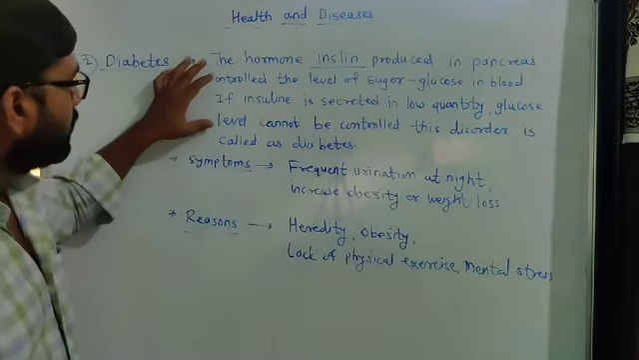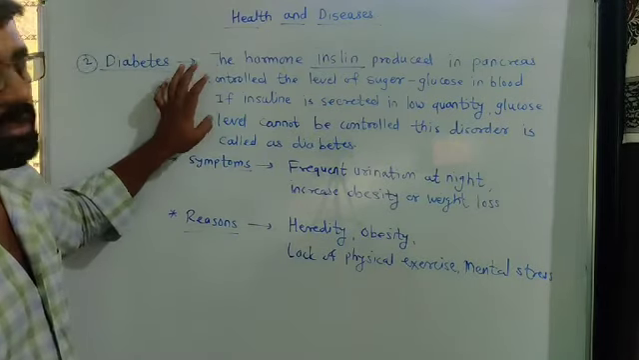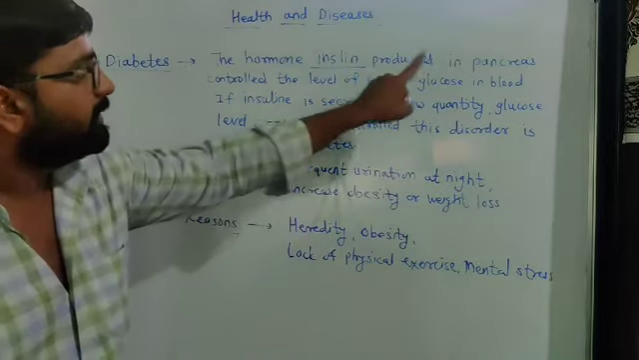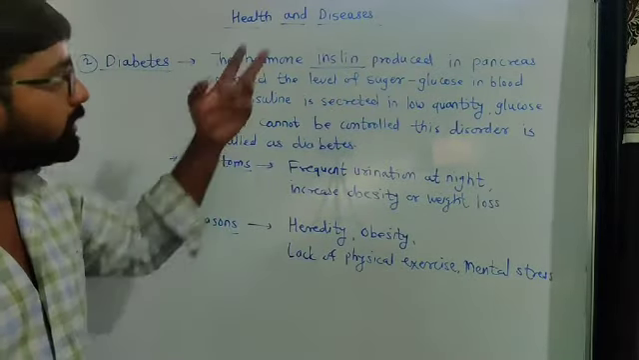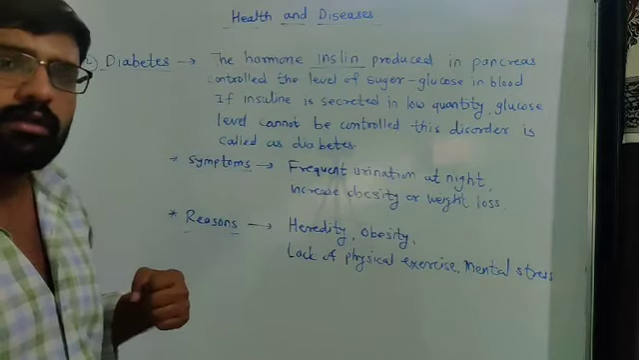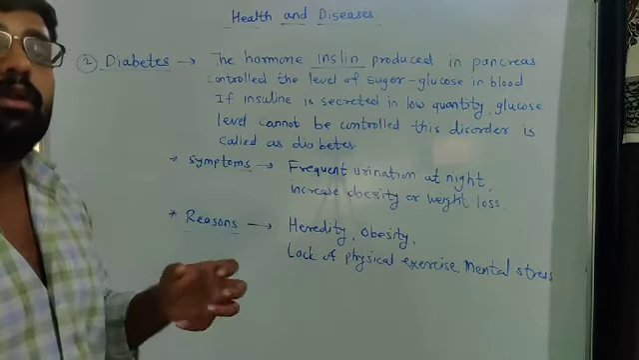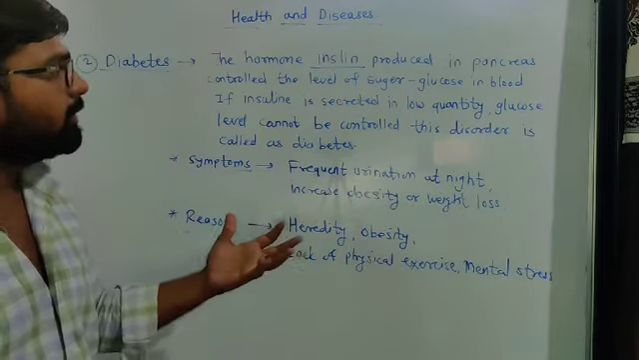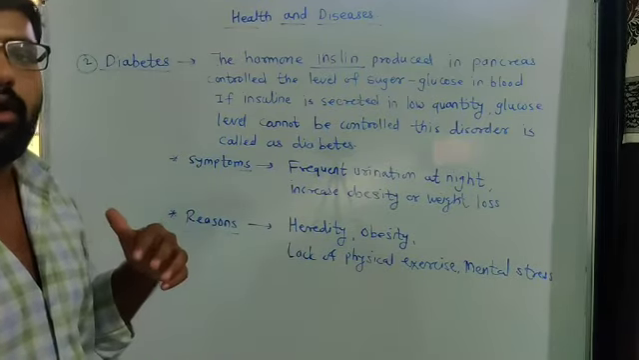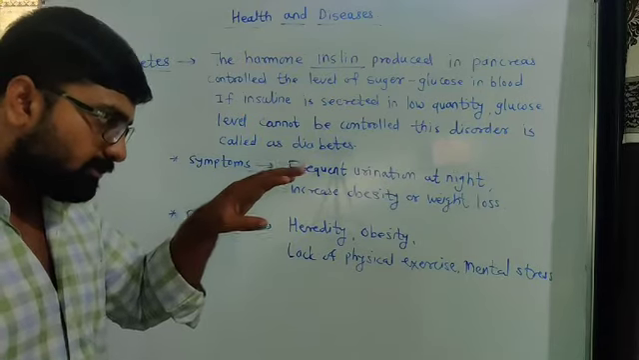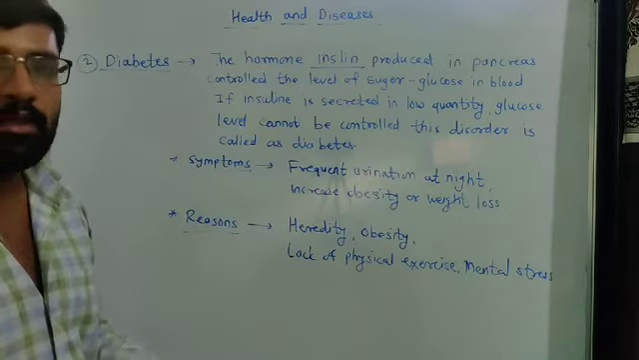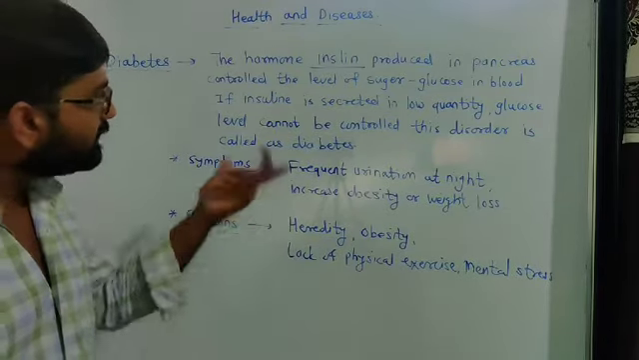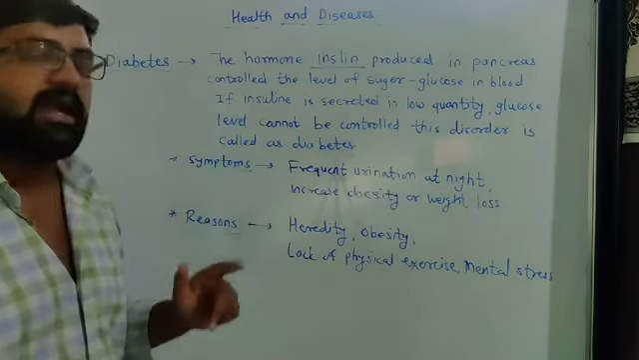Now, the cause of diabetes: insulin is an important one. It is produced in the pancreas. What does insulin do? It is important for controlling the sugar present in our blood. But whenever a disorder takes place, or the production of insulin decreases, the sugar will not remain in control. So this disorder is simply called diabetes.